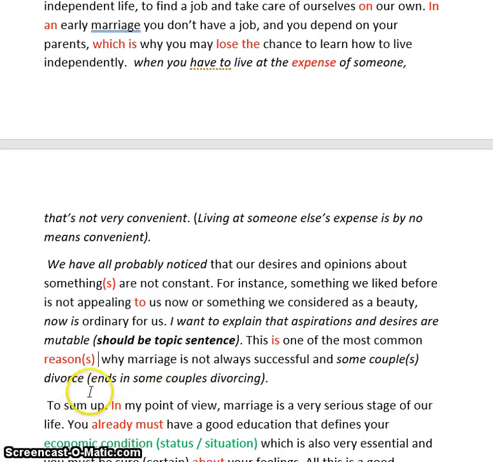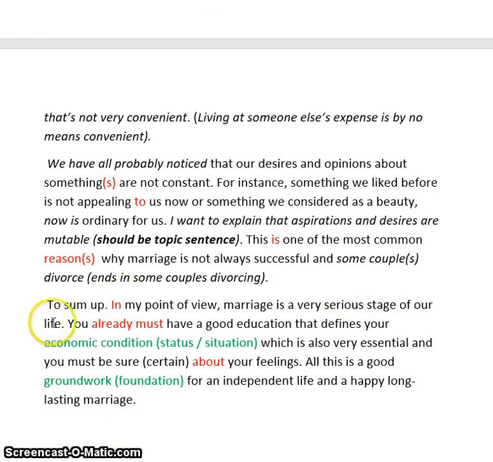In a different way, some couples ends in some couples divorcing. That's a different way of saying it. And finally,